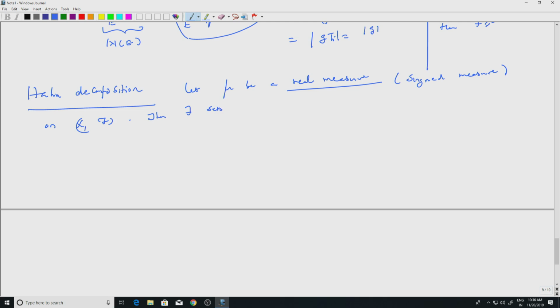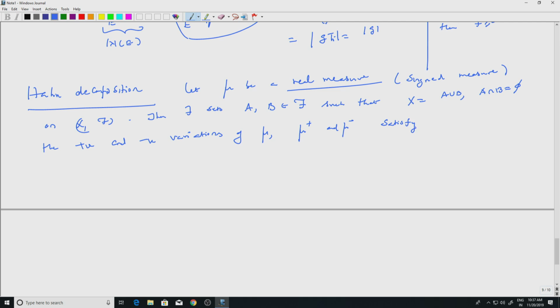there exist sets A and B in script F such that the space X is A union B and A and B are disjoint, okay, and the positive and negative variations of mu, denoted by mu plus and mu minus, which we had defined, satisfy mu plus of E is mu of A intersection E. Remember, we have A and B which are complements to each other, disjoint sets, and mu minus of E is mu of B intersection E, okay.